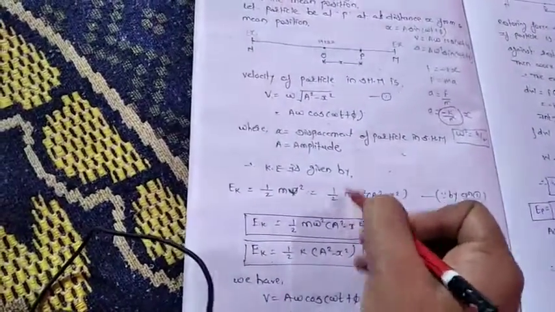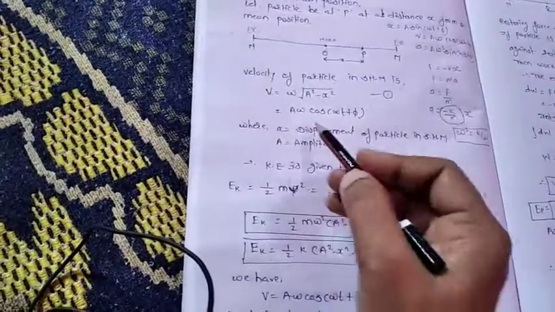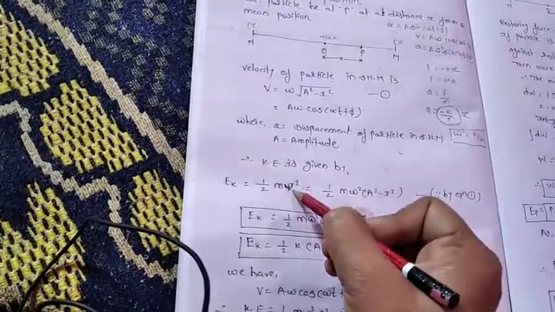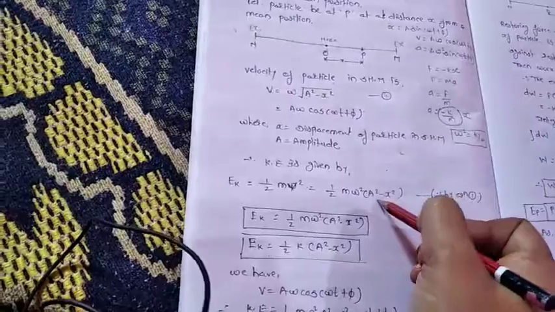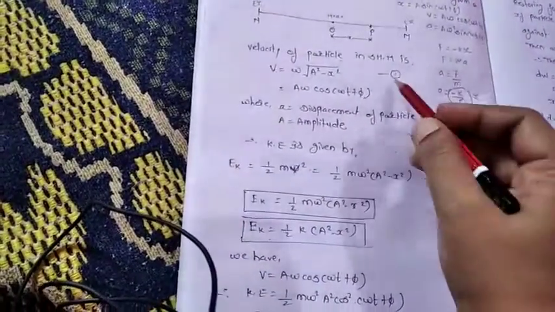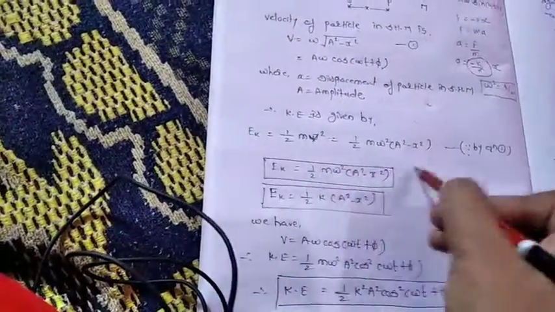So here put the value for v, so we can write 1 by 2 m as it is. v square is omega square into a square minus x square. It will come out of the root as it is the square of v square. This is my equation number 1. So this is one formula for the kinetic energy.